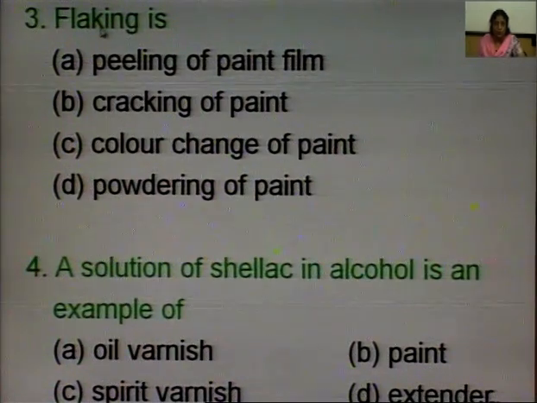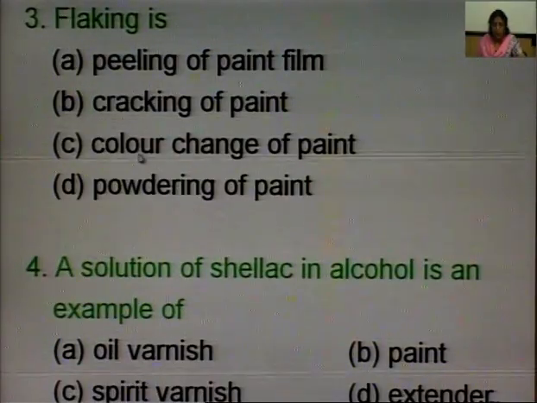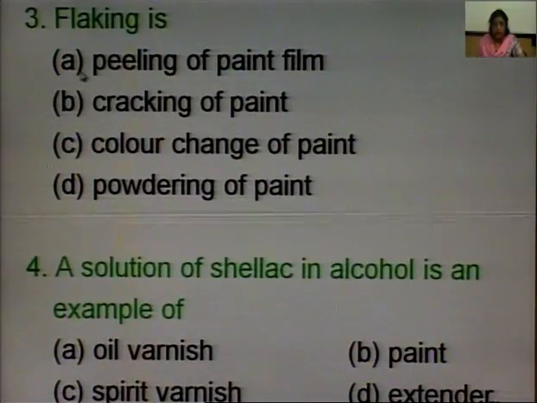Flaking is a failure of paint film. Flaking is a peeling of paint film, cracking of paint, color change of paint, powdering of paint. So, the correct answer is peeling of a paint film. A solution of shellac in alcohol is an example of oil varnish, paint, spirit varnish, extender. So, shellac in alcohol is an example of spirit varnish.